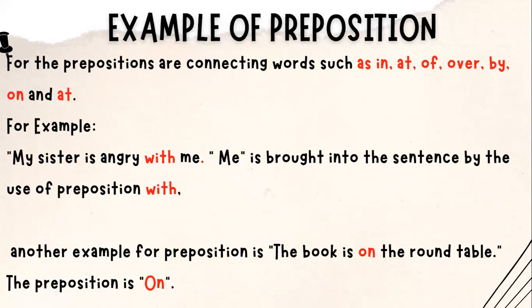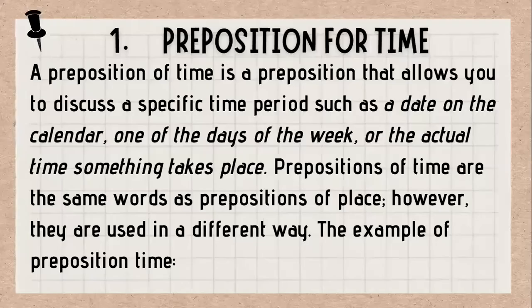Next is the example of preposition. Prepositions are connecting words such as in, at, of, over, by, on, and at. For example, my sister is angry with me. So the word me is brought into the sentence by the use of the preposition with. And another example for preposition is, the book is on the round table. So the preposition is on.